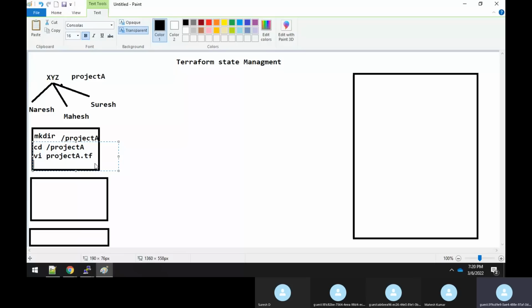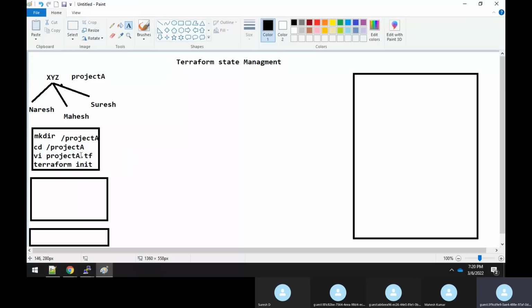After that, what will he do? He will try to do a Terraform init. This we know very well. And I think I will write it over here, sir, actually, or else I can continue here itself. But because this font is big, right?